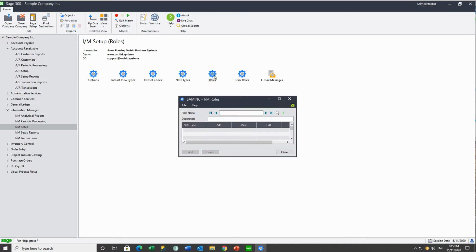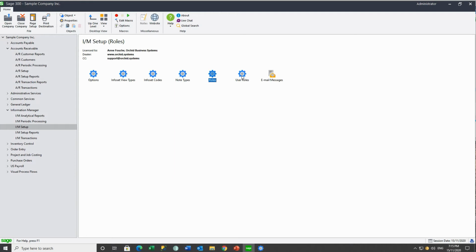And we need our accounts role. And accounts can add, view, edit, and delete the customer notes. Let's also create a sales role. And perhaps they can only view the customer notes.